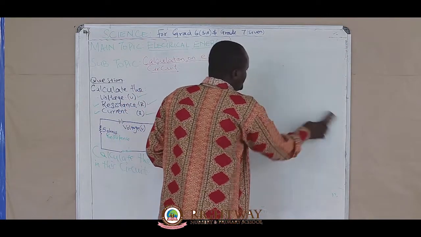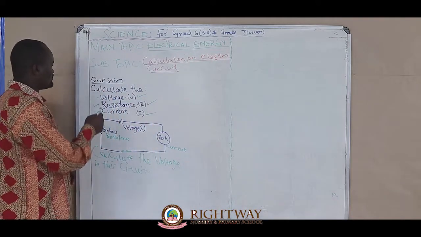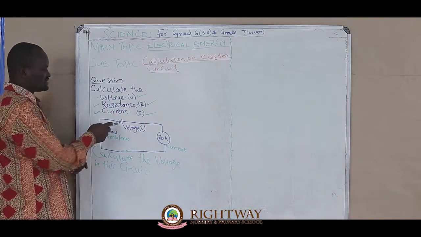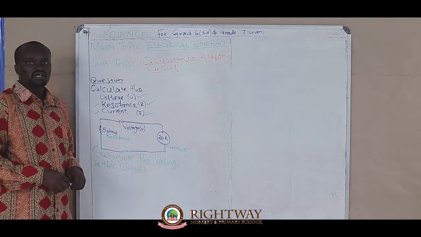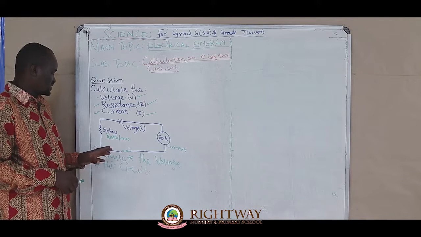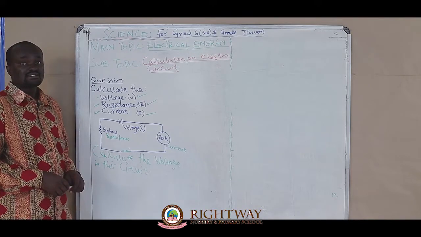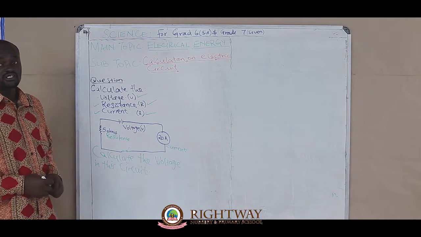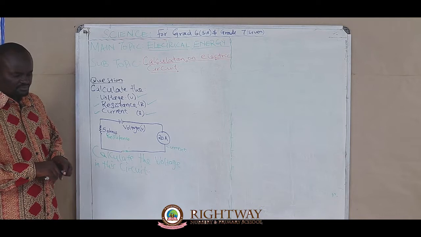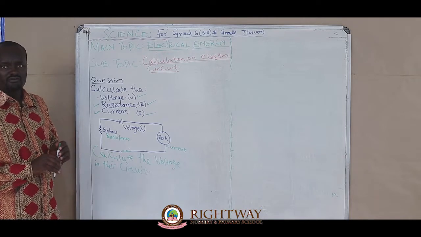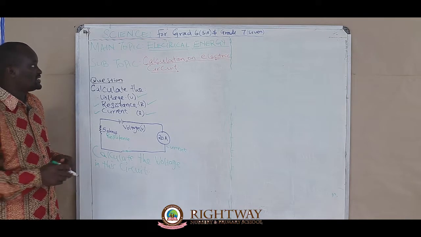Now we start with number 1, how to calculate voltage. Actually, in our diagram, we are not given the voltage, and the question is asking, calculate the voltage of this circuit. I want to give you a very important formula, and you should never forget this.